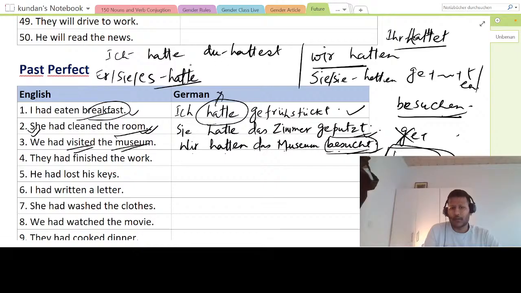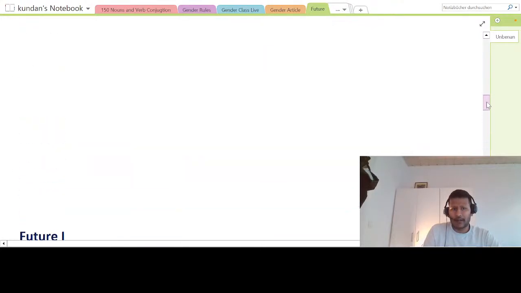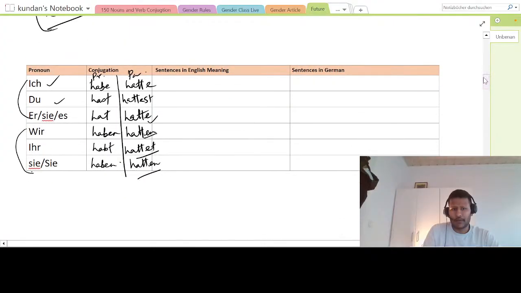I hope there's no problem with the conjugation for hatten. I'm repeating again what we have already seen in the last class. Ich hatte means I had: ich hatte, du hattest, wir hatten, sie hatten, ihr hattet. If you go up a little, I have already shown you, for those who have missed. The first form is hatte, for du you add st, and er, sie, es will be same as ich.